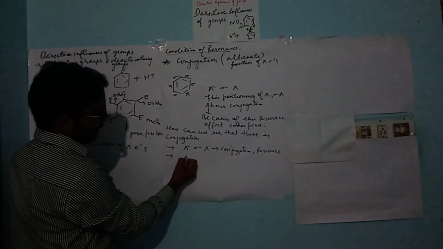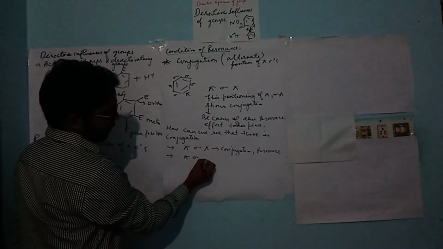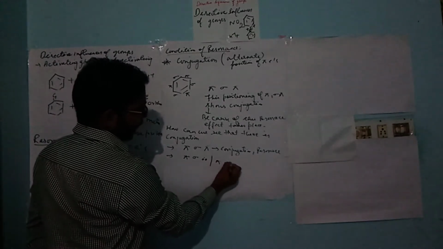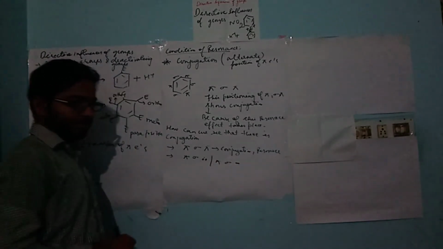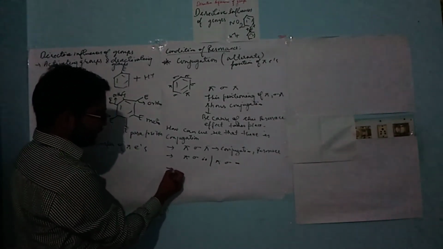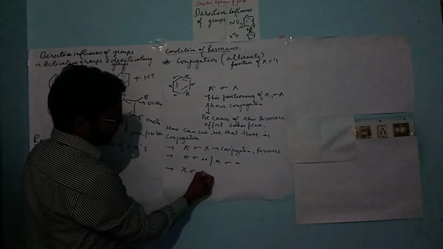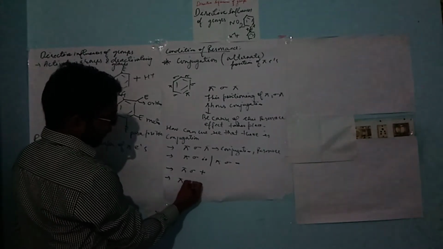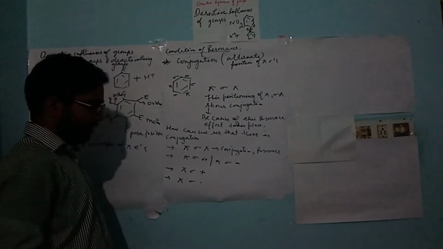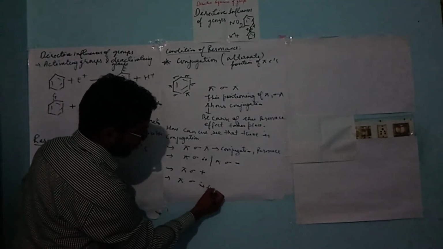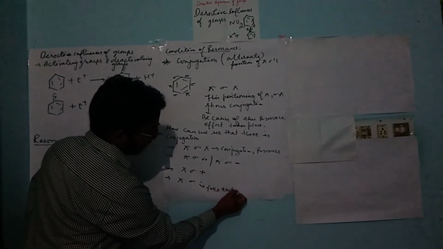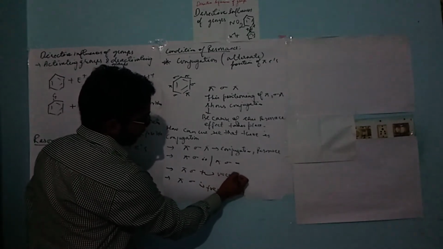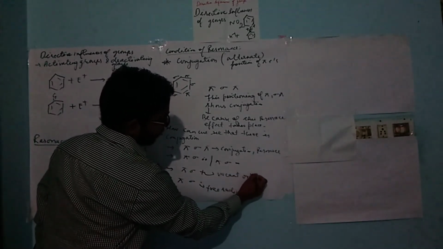Second case is pi sigma lone pair, or pi sigma negative charge. Other conditions are pi sigma positive, or pi sigma free radical. Here the dot shows a free radical. Pi, sigma, vacant orbital.